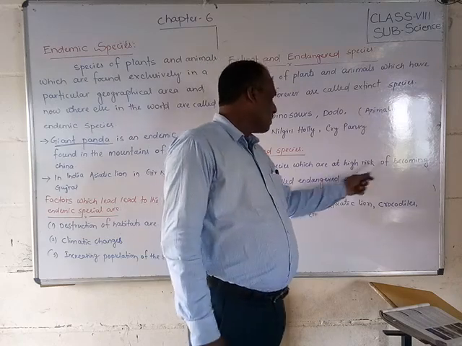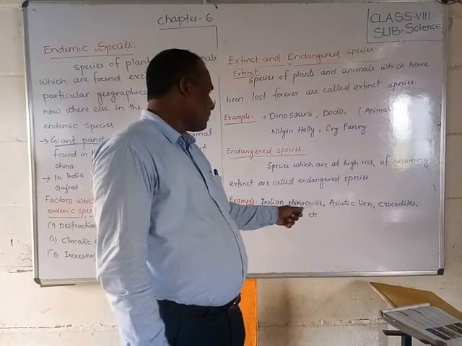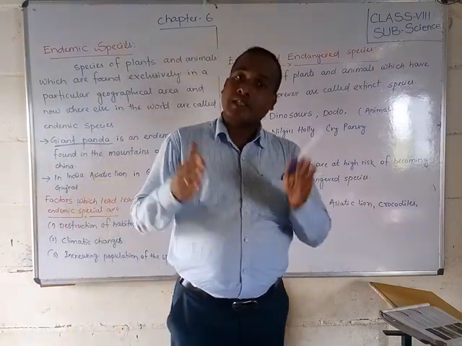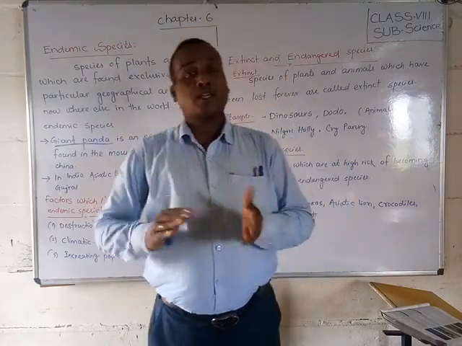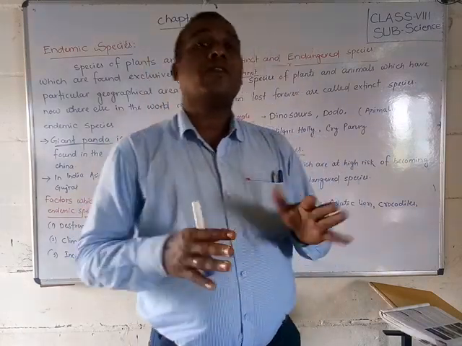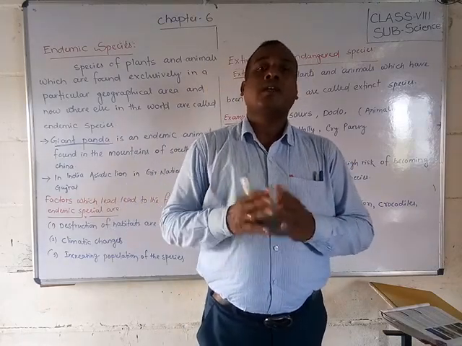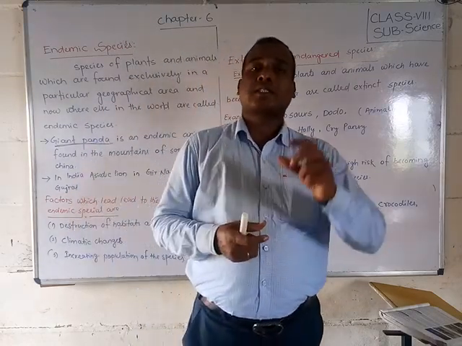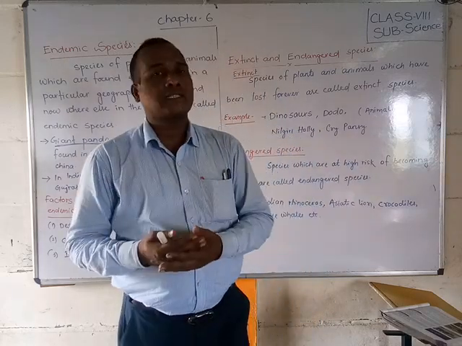Species which are at high risk of becoming extinct are called endangered species. Examples are the Indian rhinoceros, Asiatic lion, crocodile and blue whales. They are present on the earth now, but we expect they will vanish very soon, because the populations of these species are decreasing day by day.